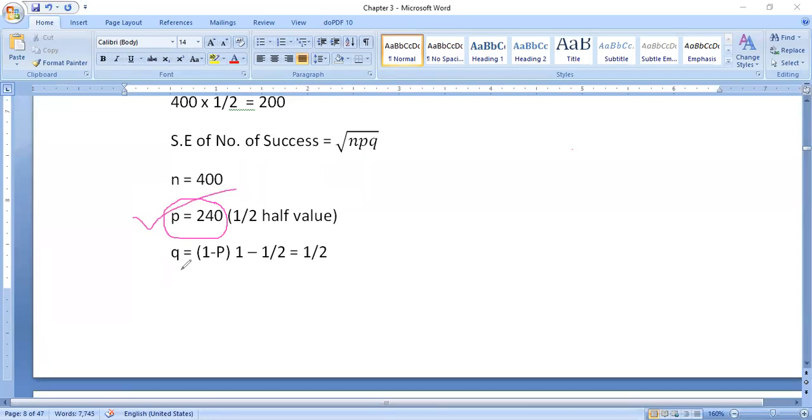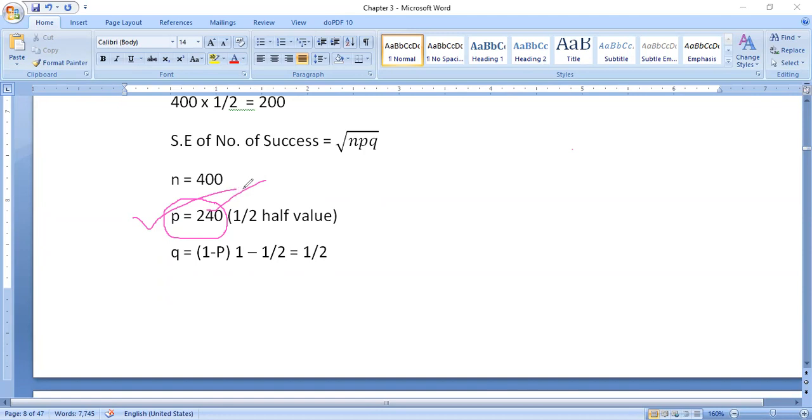The next one is q equals 1 minus p, which is 1 by 2. So here the difference amount will be known to us very clearly. 240 we need to consider here. We have to focus on the probability of success only. Don't concentrate on the probability of failure.